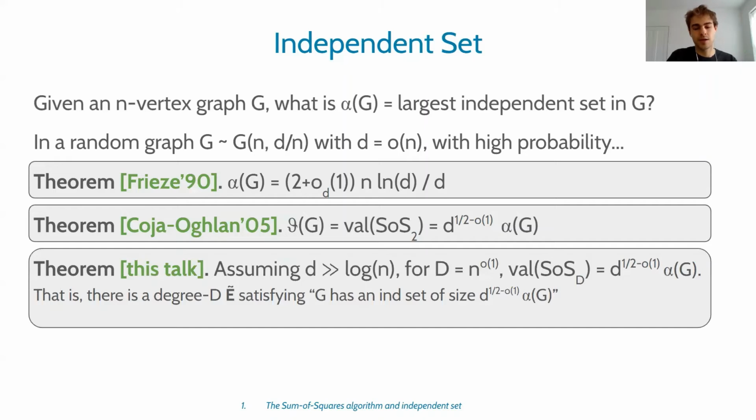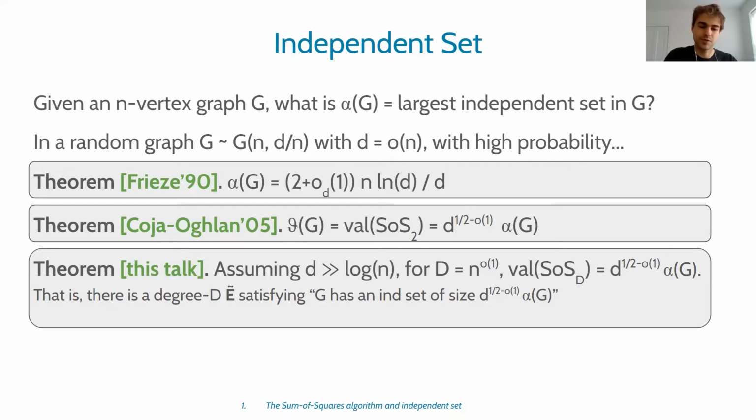What we prove is that sum of squares also has the same square root d integrality gap with the true value of independent sets. So the formal statement, which is a bit simplified from what's in the paper for the purpose of exposition, is: assuming that the average degree is at least log n, then as long as the SOS degree is subpolynomial, but it can still be super constant, for example log n is okay, then the value of the SOS degree d program is still approximately square root d times the true value of the independent set.